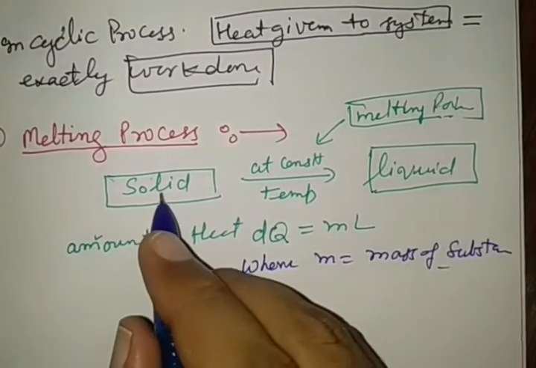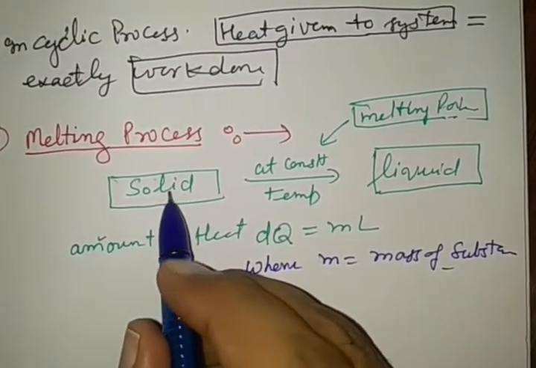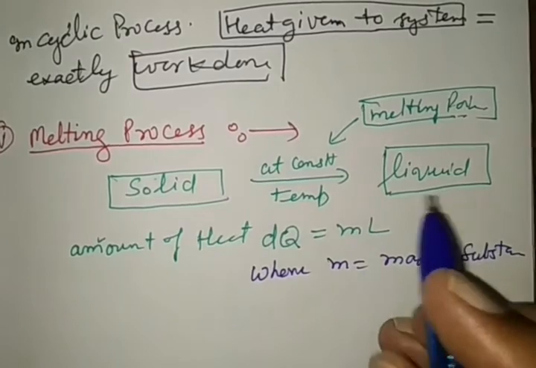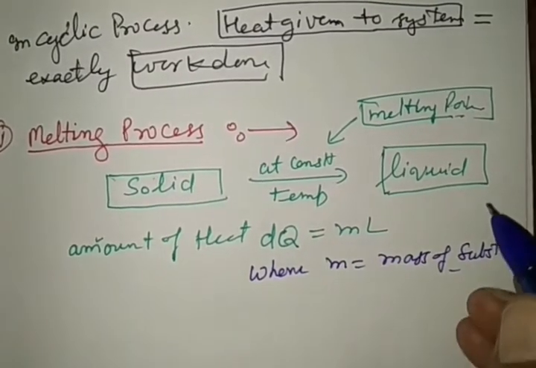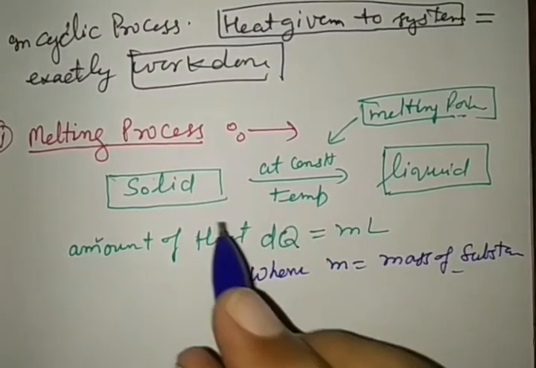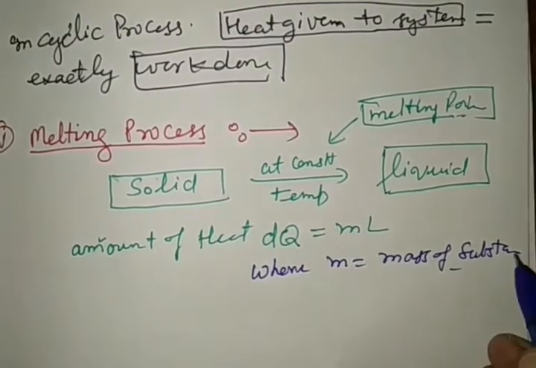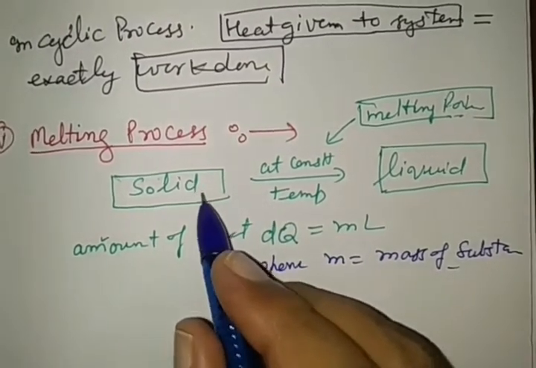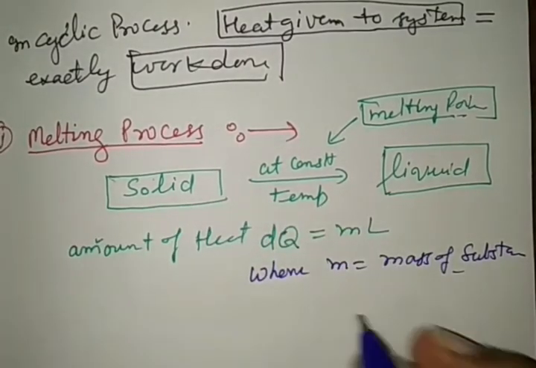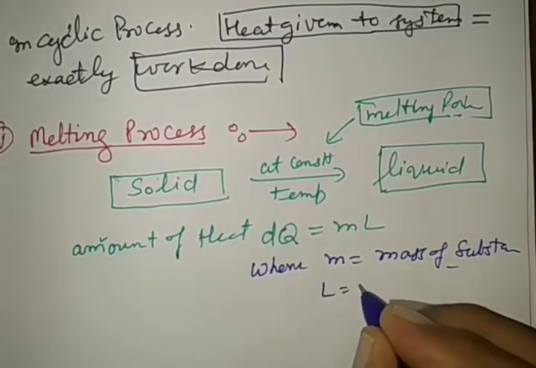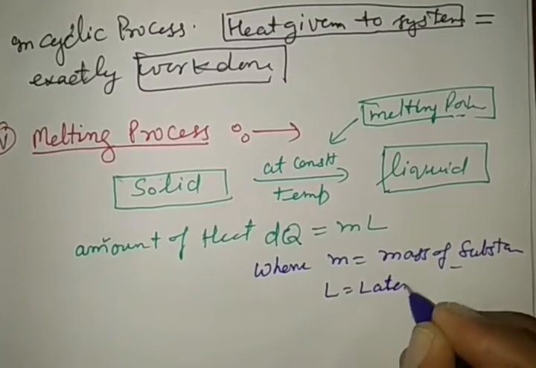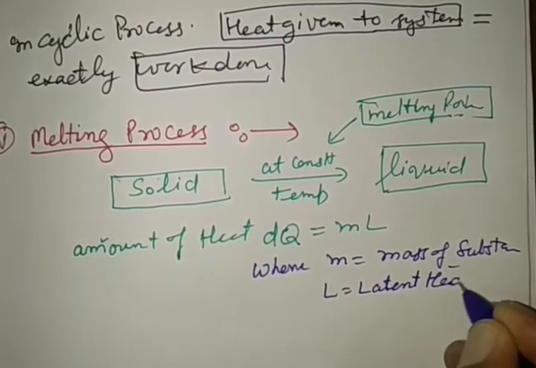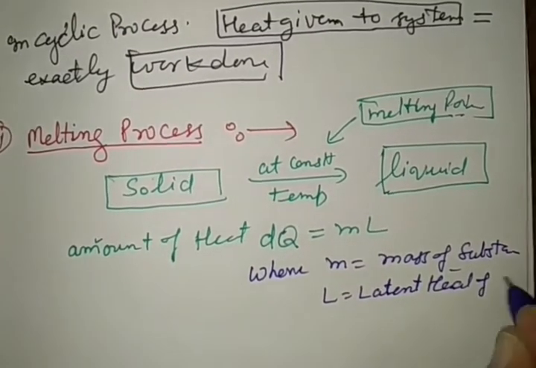When system in thermodynamical process, solid changes into liquid, heat absorbed, required heat is equal to mass into latent heat. Mass is the mass of substance. In solid and liquid, mass is the same, and L is known as latent heat of melting.